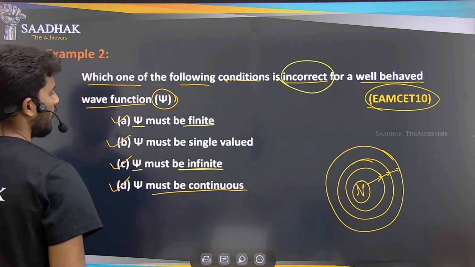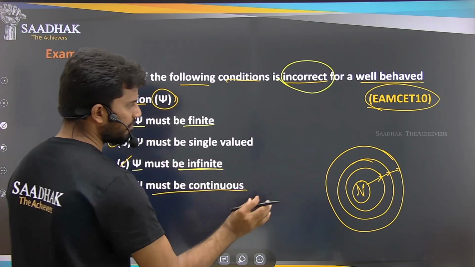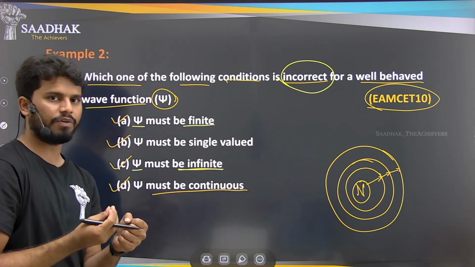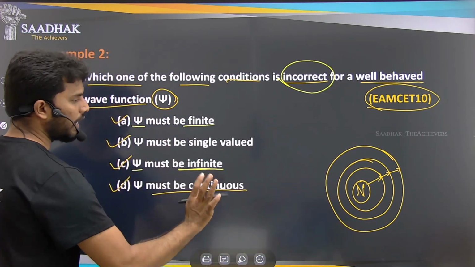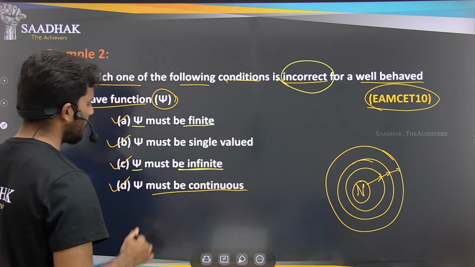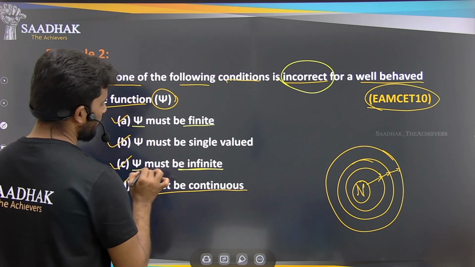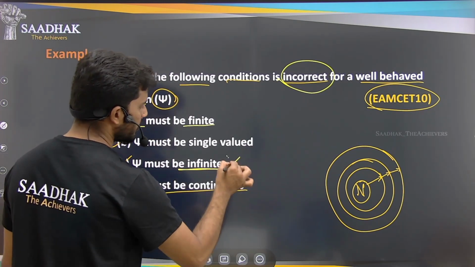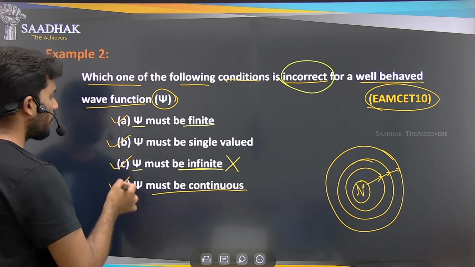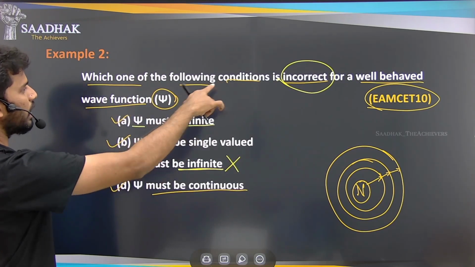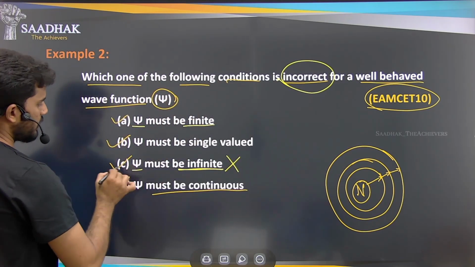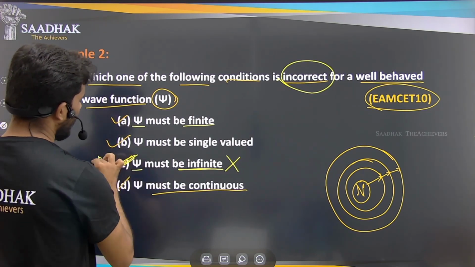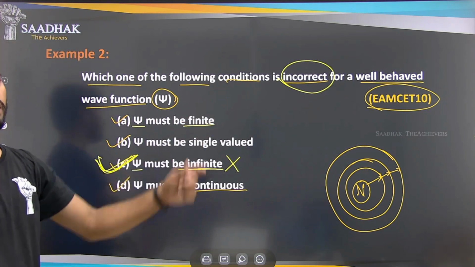Finite value means there should be some fixed value or some approximated value, then only we are able to find the orbitals, right? So by that result, we can say that psi must be infinite, that answer should be wrong. So the incorrect option for this psi value, option C, is our answer here, because he asked us the incorrect option.